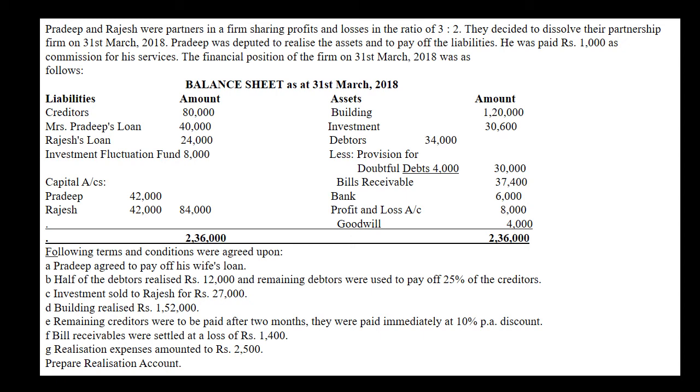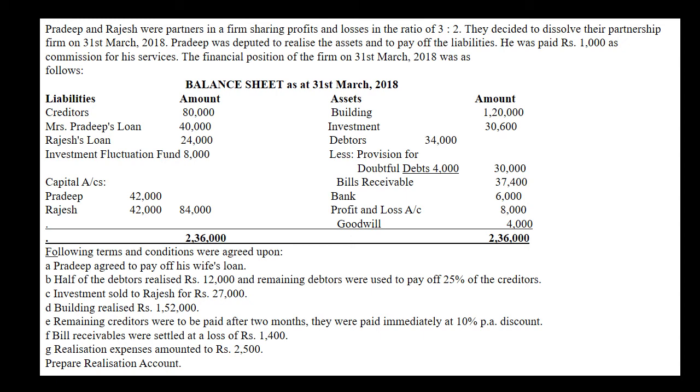Now see, investment sold to Rajesh for 27,000. When we sold investment to Rajesh for rupees 27,000, it will be shown on credit side with the name of Rajesh's capital account with realized or agreed value. Building realized rupees 1,52,000, again by bank on credit side with rupees 1,52,000. Remaining creditors were to be paid after 2 months.